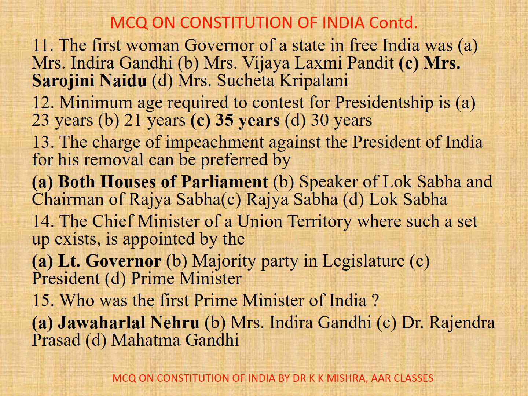Question number 14. The Chief Minister of a Union Territory where such a setup exists is appointed by the A. Lieutenant Governor, B. Majority Party in Legislature, C. President, D. Prime Minister. Correct option is A. Lieutenant Governor. Question number 15. Who was the first Prime Minister of India? A. Jawaharlal Nehru, B. Mrs. Indira Gandhi, C. Dr. Rajendra Prasad, D. Mahatma Gandhi. Correct option is A. Jawaharlal.